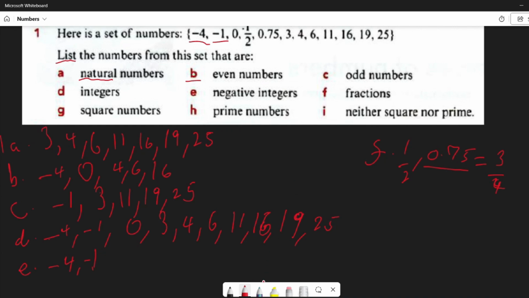After that, we go on to square numbers. So square numbers are numbers that have been multiplied by themselves. These are always going to be positive numbers. Take that to note. Square numbers are always positive numbers. So we have -4, -1. These are negatives, so they will not be counted.